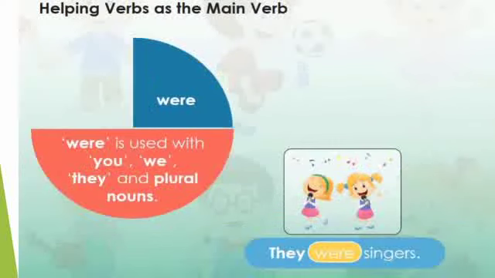Next is were. Were is used with you, we, they and plural nouns. They were singers. Here too, like the previous sentences, there is no action verb. So was and were are the main verbs because was and were talk about the past. These sentences convey the meaning that he was a singer and they were singers in the past but not now.